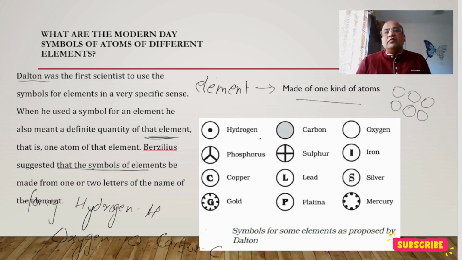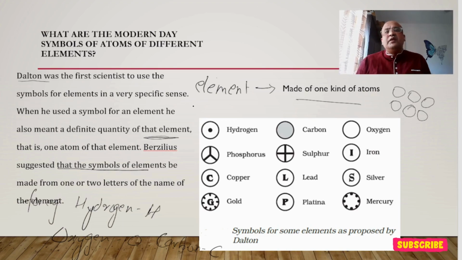Dalton was the first scientist to use symbols for elements in a specific sense. Now we have so many elements which have been discovered. For every element, there will be a unique group of atoms, so we need to give a symbol for a particular element so that we can recognize it.